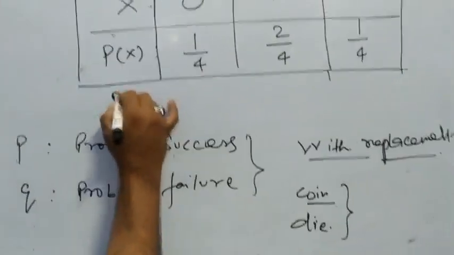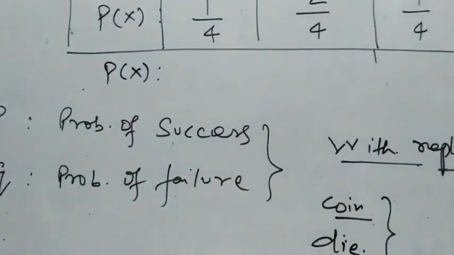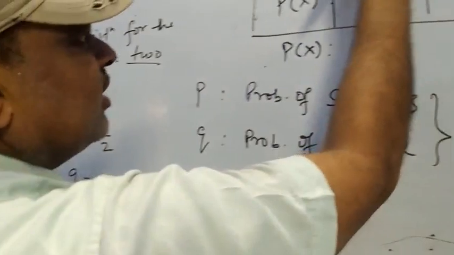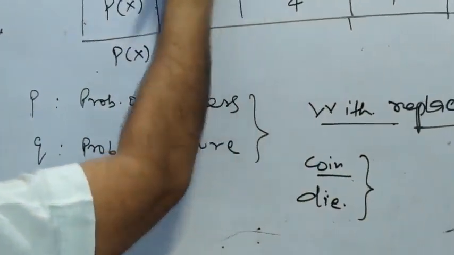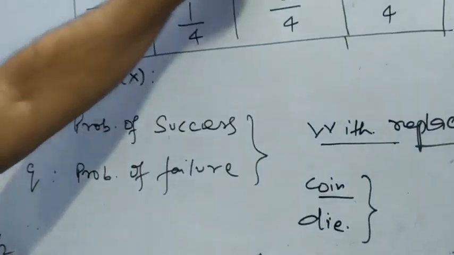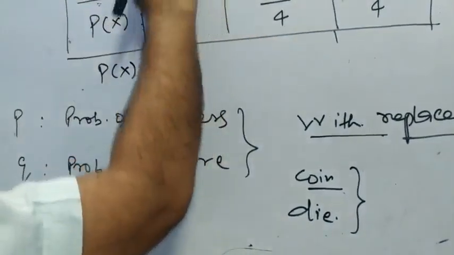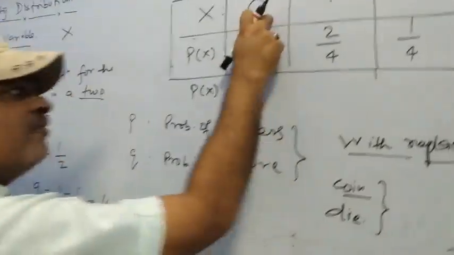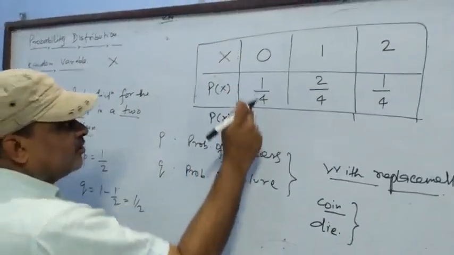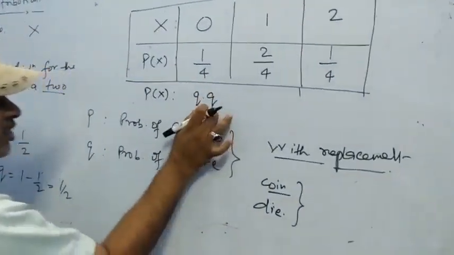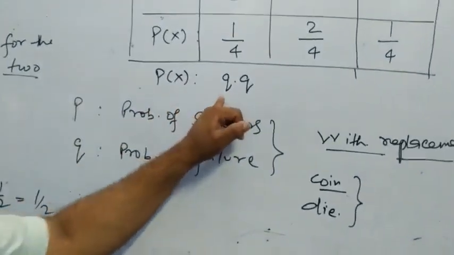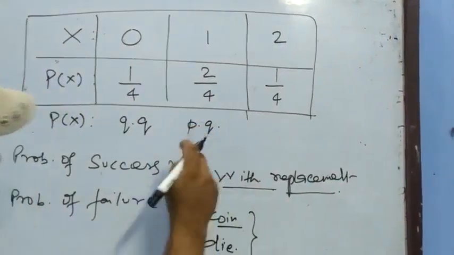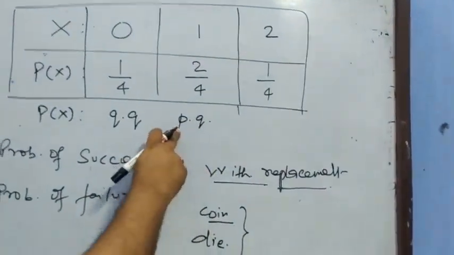Now see, what is the answer? Another method of finding this probability distribution: it is the probability distribution for the number of heads. How many times does the head occur? Zero times the head occurs. You are tossing the coin 2 times, so it is possible that head never occurs, because tail can occur both times. So Q into Q, the first time failure and the second time failure. For 1 time, P into Q, 1 time failure and 1 time success.